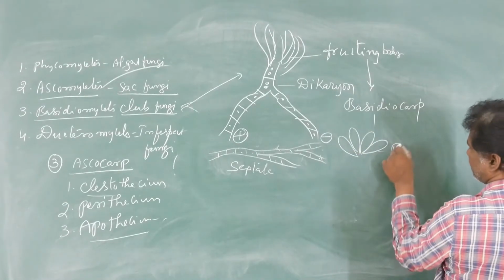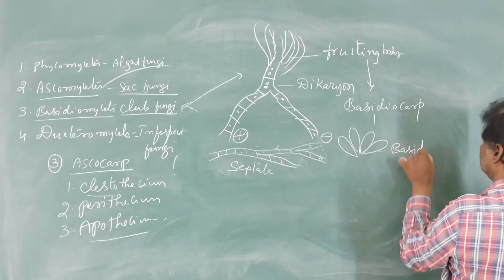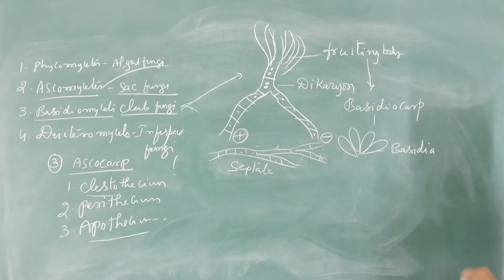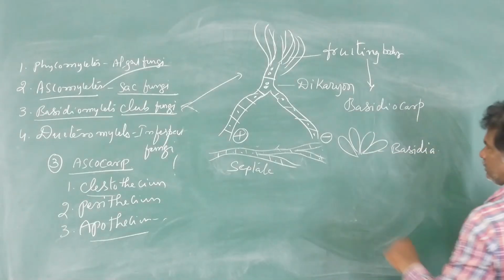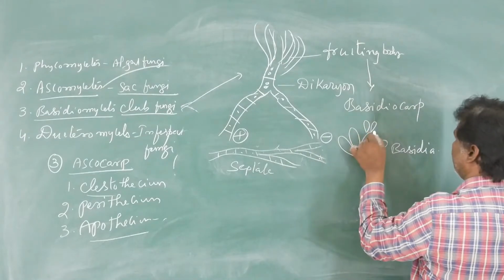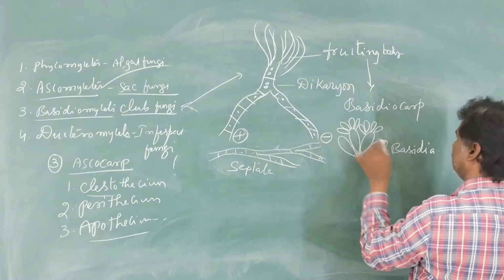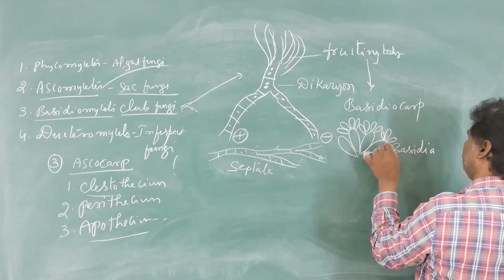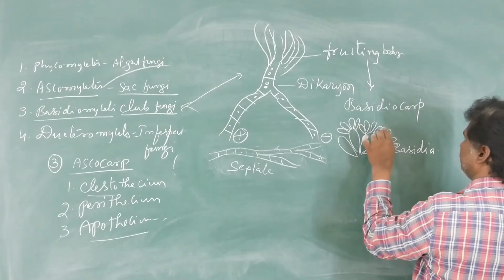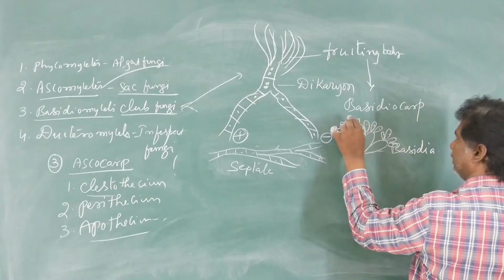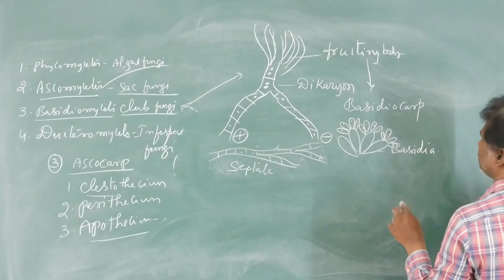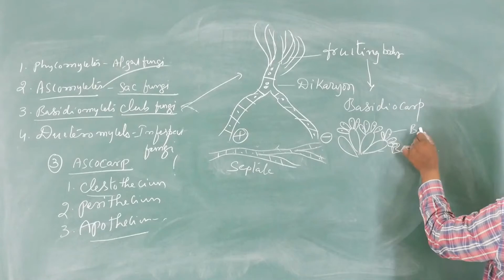These are called basidia. After meiosis, each basidium produces 4 basidiospores externally. Each basidium produces how many basidiospores? 4 basidiospores. These are called basidiospores.